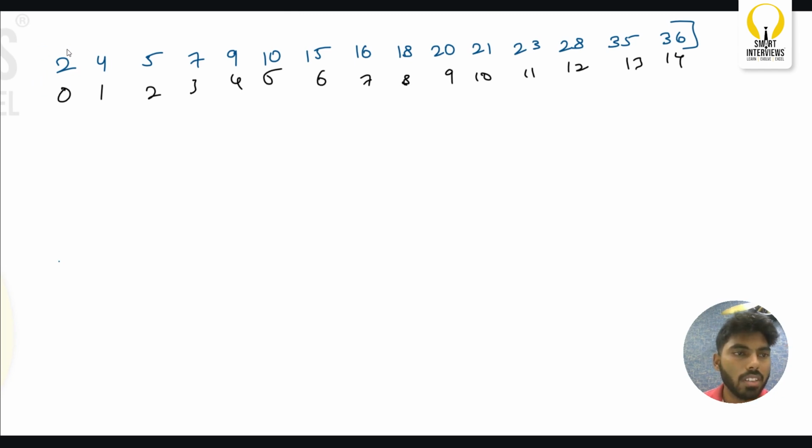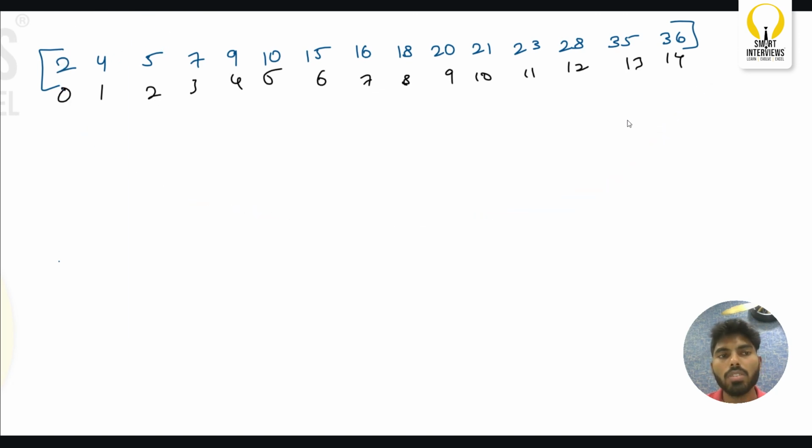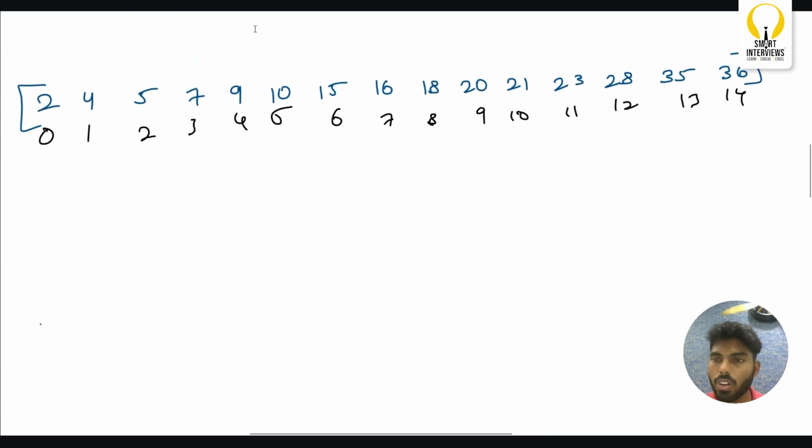The first observation: if you pair this person 2 with any other person in the given array, can he win at least one game or not? Here we can clearly see that this person, who has the lowest skill level, cannot win. If you create a match between 2 and 4, he's going to lose. 2 and 5, he's going to lose. 2 and 36, he's going to lose because he has the least skill level. Hence, he's going to lose.